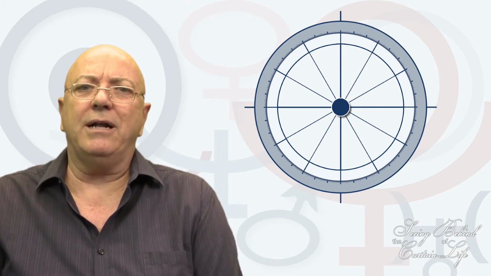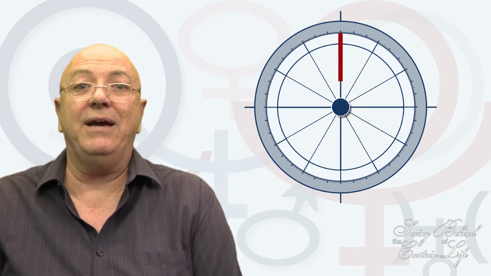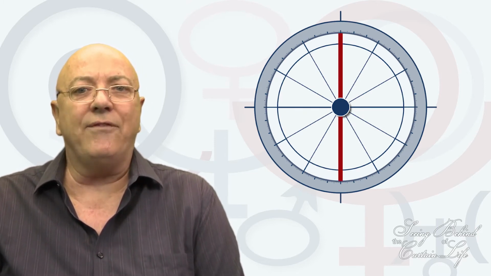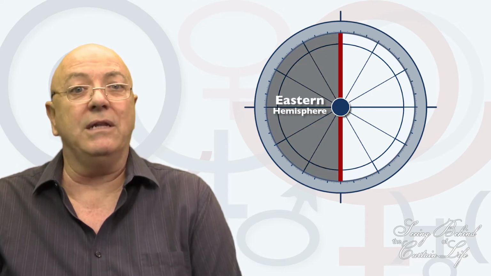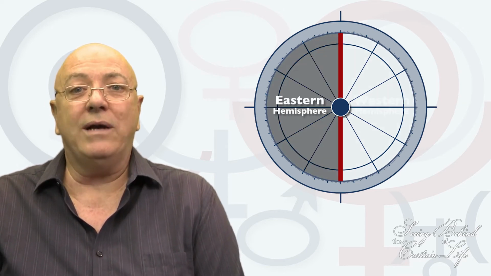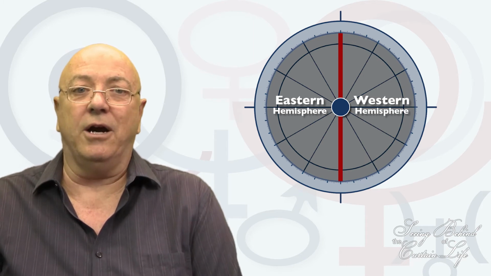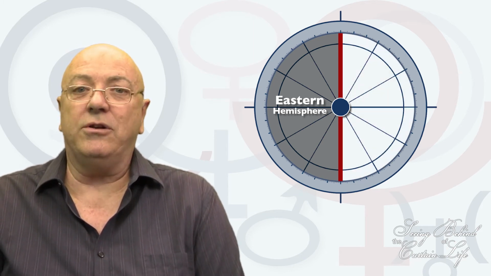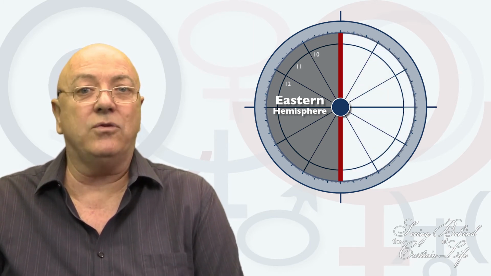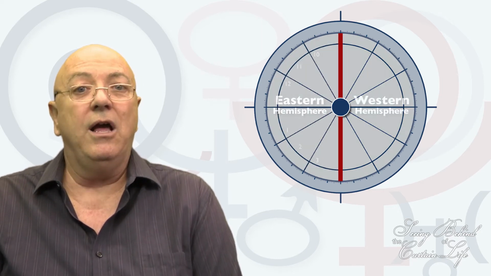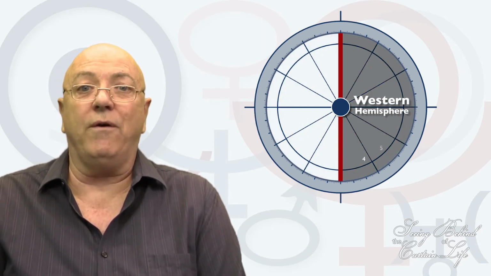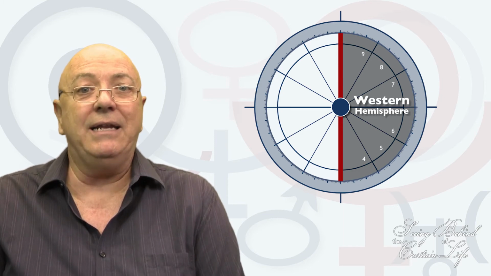If we take the chart and split it in 2 along the Midheaven Nadir Axis, we are left with the Eastern Hemisphere on the left-hand side of the chart and the Western Hemisphere on the right-hand side of the chart. The Eastern Hemisphere is houses 10, 11, 12, 1, 2, and 3. The Western Hemisphere is houses 4, 5, 6, 7, 8, and 9.